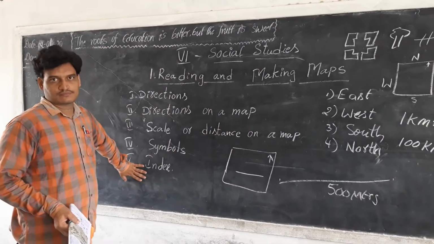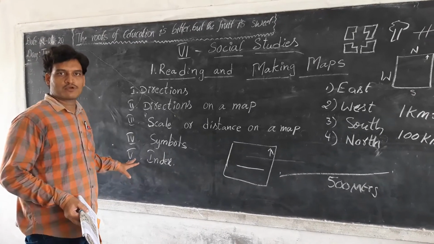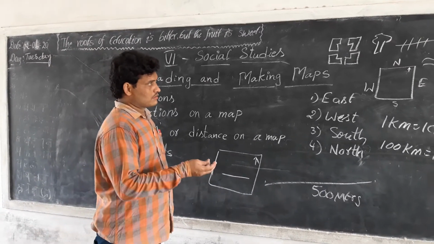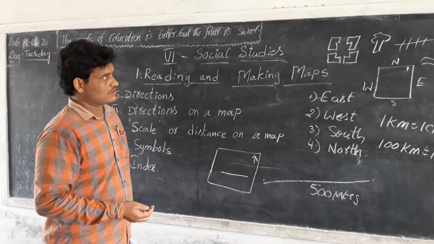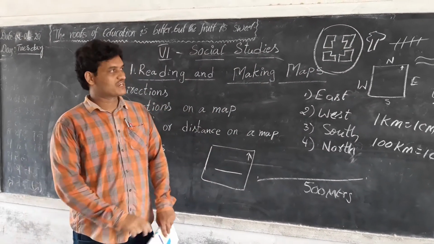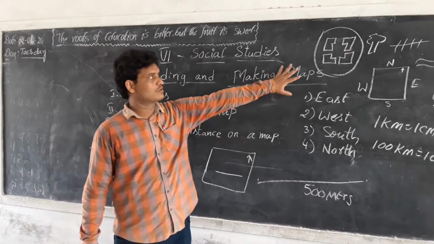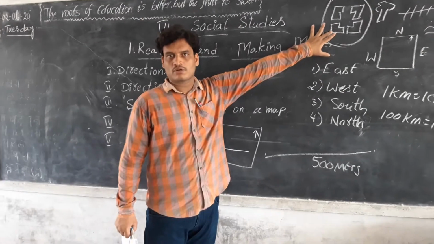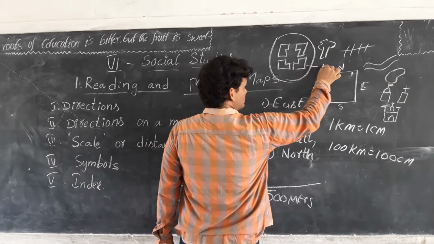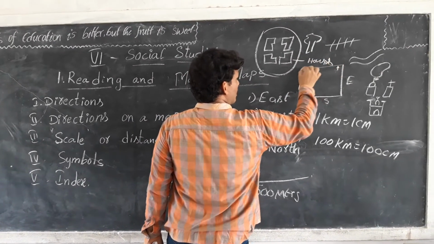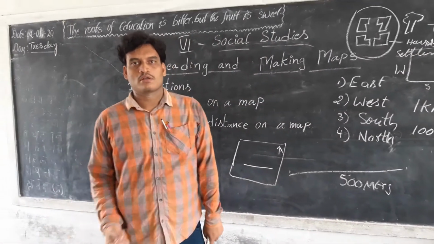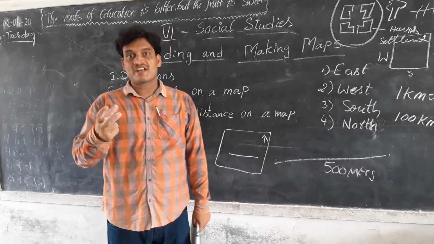And index is also most important when we prepare maps. Index means, for example, symbols. We don't know what this is without mentioning its name. Some people only know, but most of the people do not know what that is. So for those symbols, the index says houses or settlements. It mentions the names.